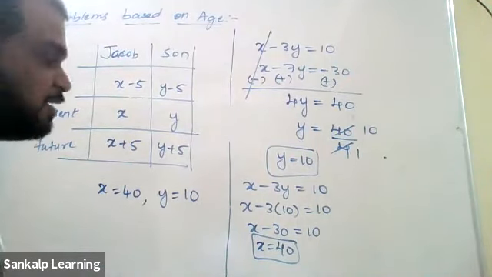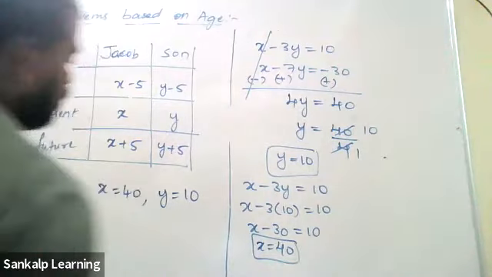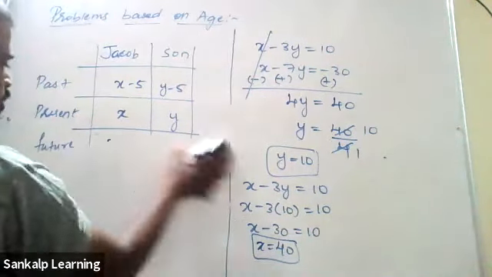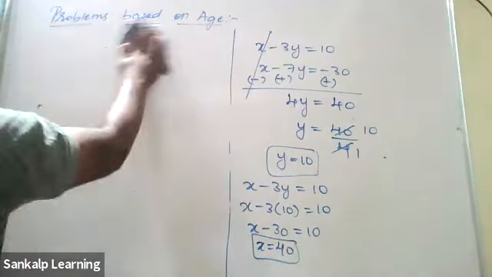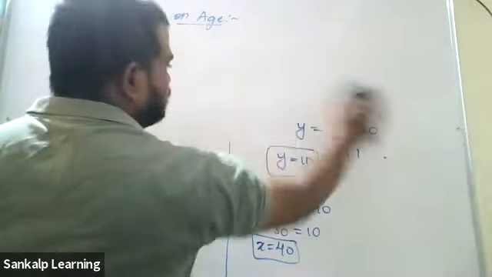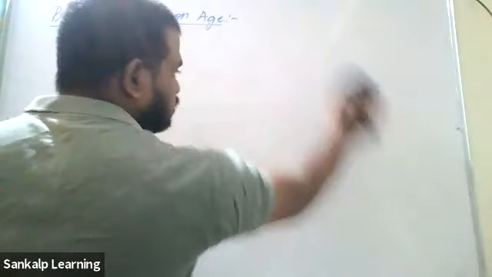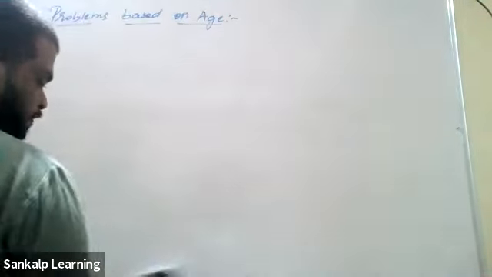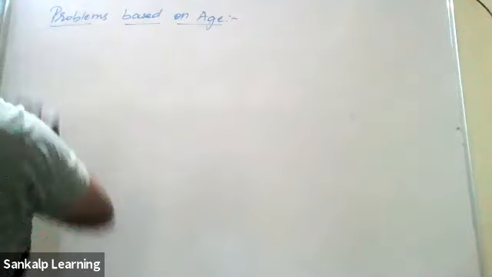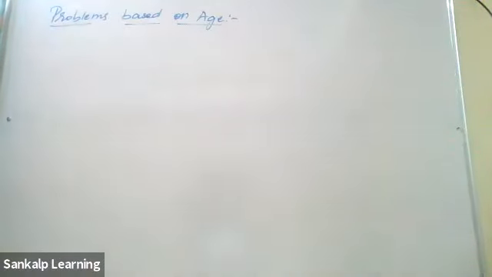Those are simply you'll waste time. Okay, next question. I'm not going to help you. It's all you have to do on your own. Okay, make it fast. That will be the last problem based on age. You can check on the internet. You'll get many problems, or I'll give one more as homework. Then we'll move on to problems based on fractions. Okay. I won't dictate it. I'll write it down.